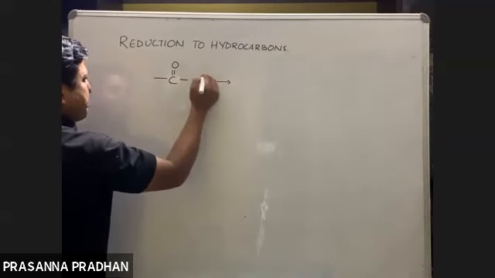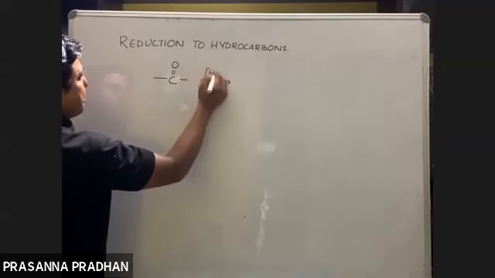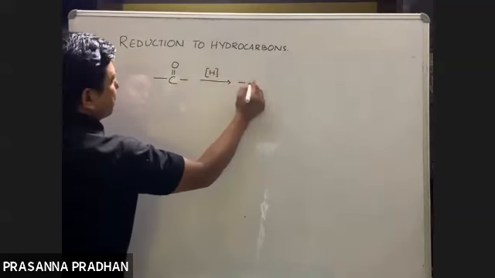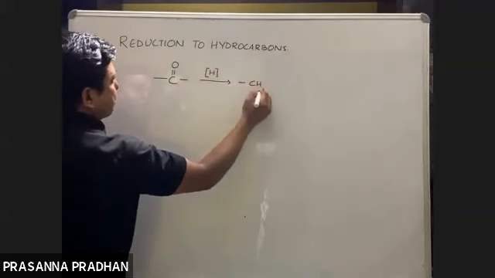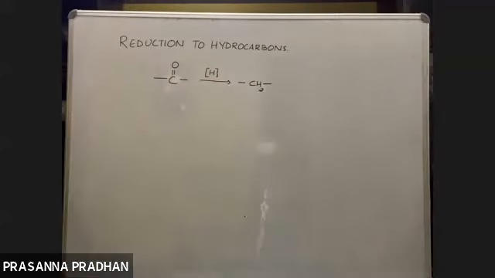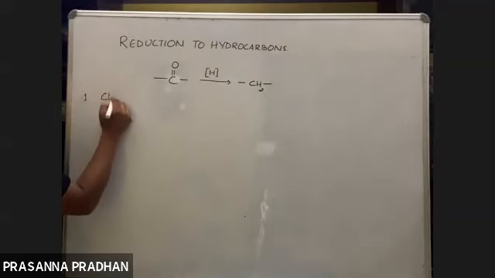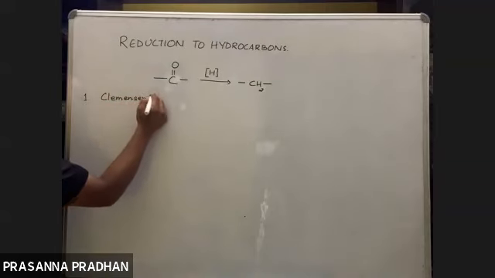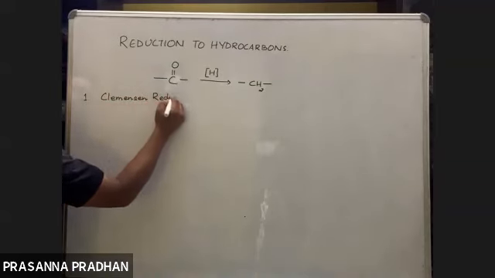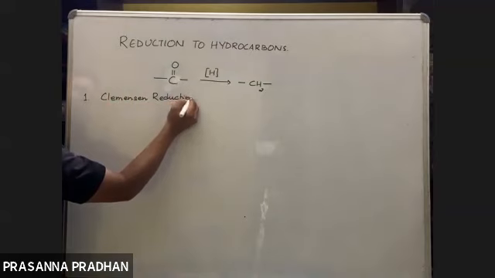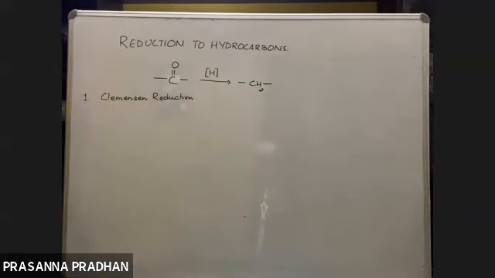By using special reducing agents, this CO group can be reduced to a CH2 group. Under this, number one reaction would be the Clemmensen reduction.